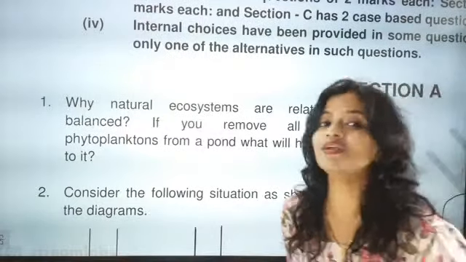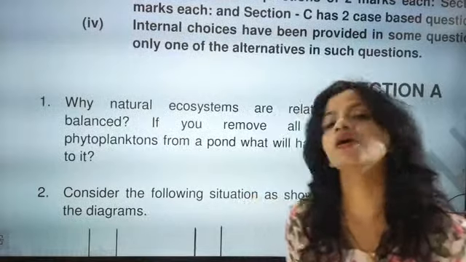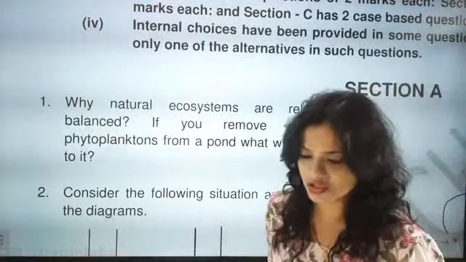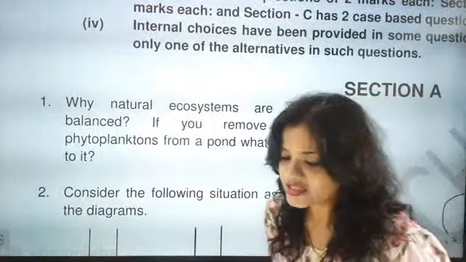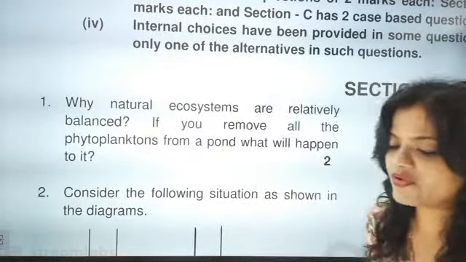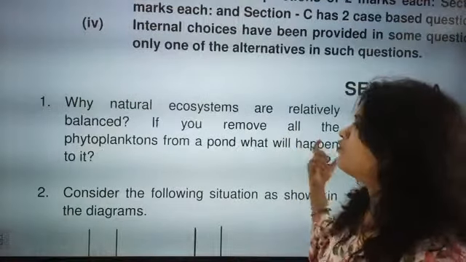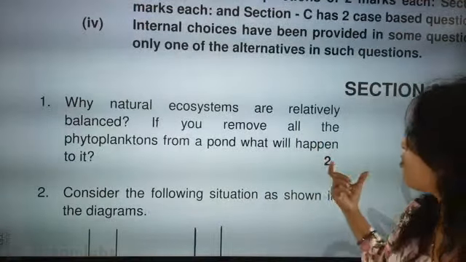So your answer is well taken positively by me. Just beta, only one thing you have to remove, and that is human. Humans are also a part of the ecosystem. Okay. Lucky, second answer, the color of the water will start to change. Okay, Lucky, but one very important point here is beta, the second part of the question is, if you remove all the phytoplanktons from a pond, what will happen?